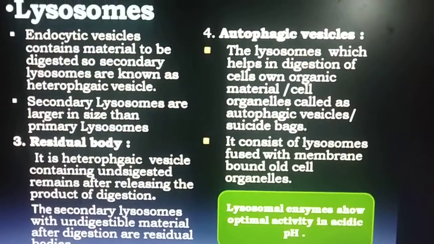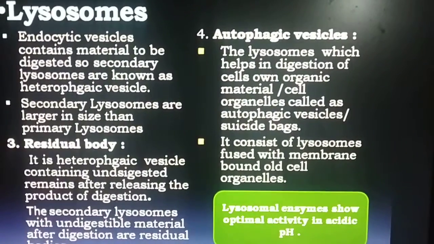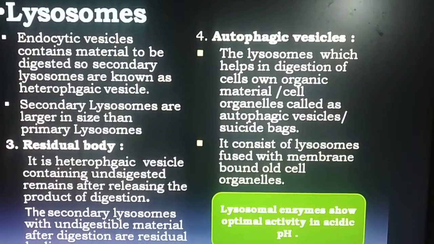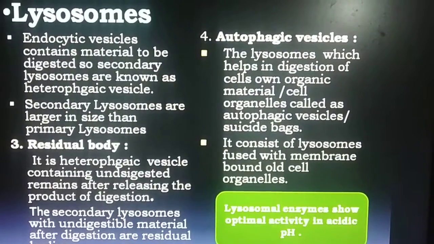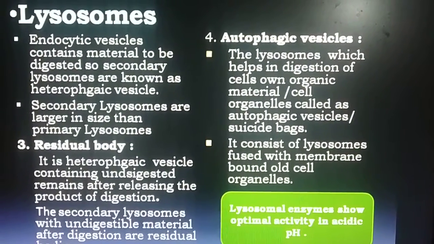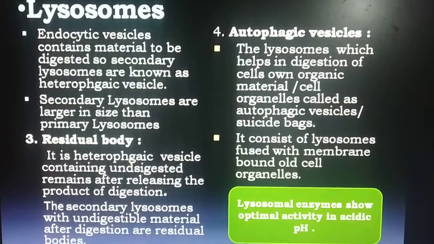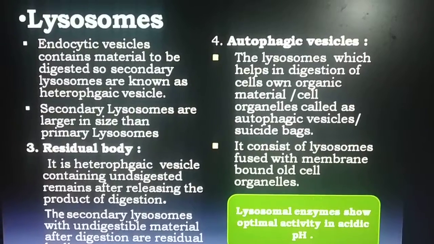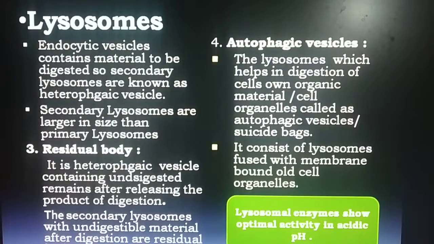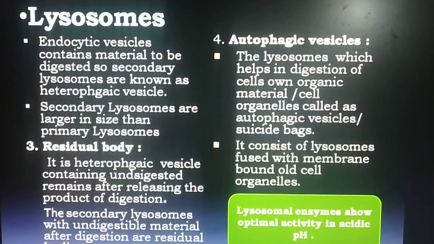Now, the last and important type of lysosome is the autophagic vesicle. The lysosomes which help in digestion of the cell's own organic material or excess cell organelles are known as autophagic vesicles or suicide bags.